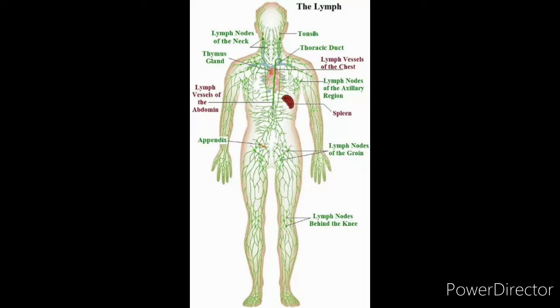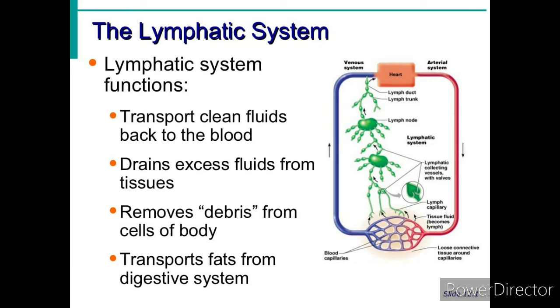Why is the lymphatic system present? To transport the tissue fluid into the main bloodstream, a separate system called the lymphatic system is present. Now, lymph is a vital link between the blood and the tissue, by which essential substances pass from the blood to the cell and the excretory products from the cell to the blood. What is the main function of the lymph then? For transporting the tissue fluid into the main bloodstream, we require a system, that is the lymphatic system.